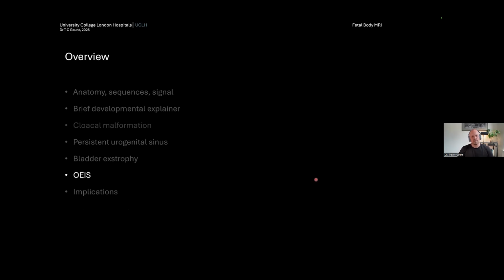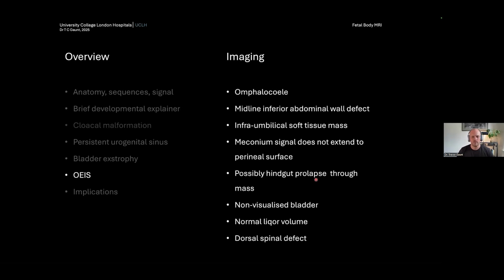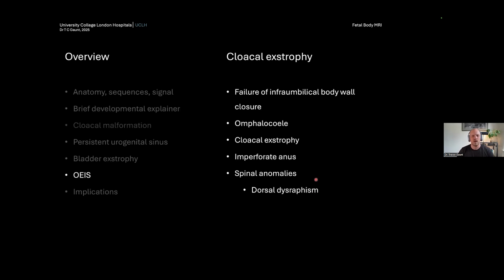Now, this is OEIS complex. This is super complicated and really quite high morbidity for the fetus, which is going to form the next part of the discussion of things that I'm going to go into. It stands for omphalocele, exstrophy, imperforate anus and spinal difficulties. I've forgotten what the S stands for at the moment. Spinal difficulties and imperforate anus, that's right.